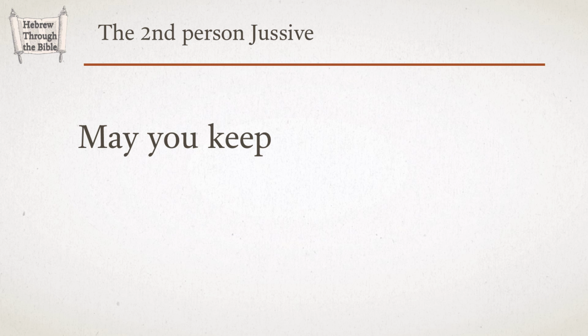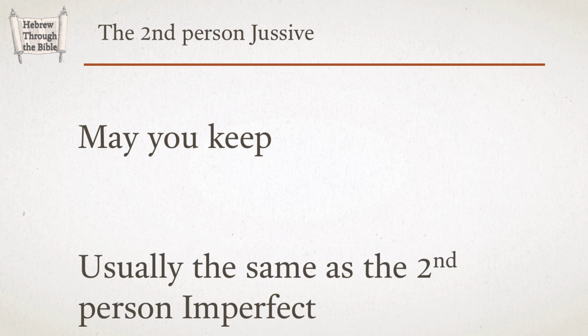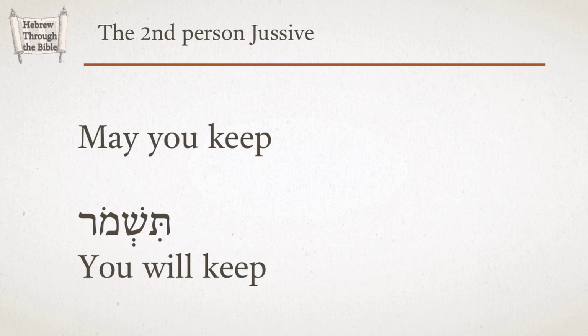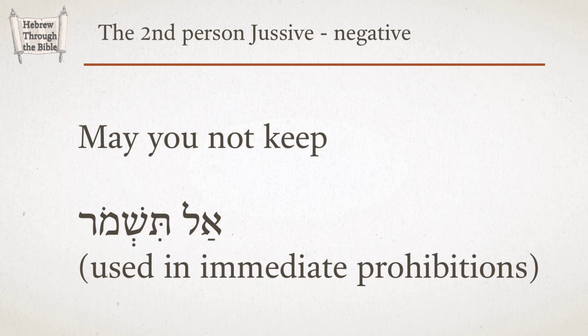In Hebrew, we also have a second person jussive. It would be translated may you keep, expressing the speaker's will for another person. Again, the form for the second person jussive is usually the same as the imperfect, tishmor. So the verb form tishmor could either be translated you will keep as an imperfect, or may you keep as a jussive. The context will have to determine. You may remember also that in a previous lesson we learned that the second person jussive is used with the negative al to form an immediate prohibition.